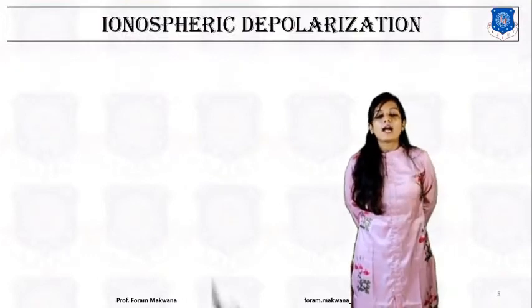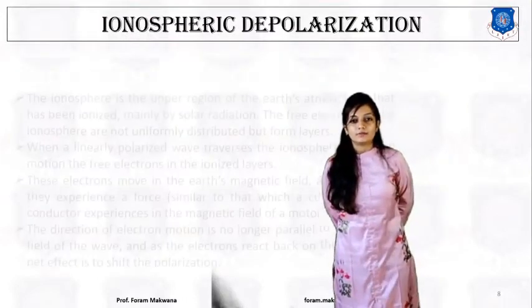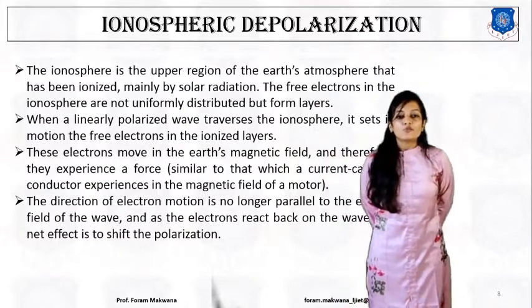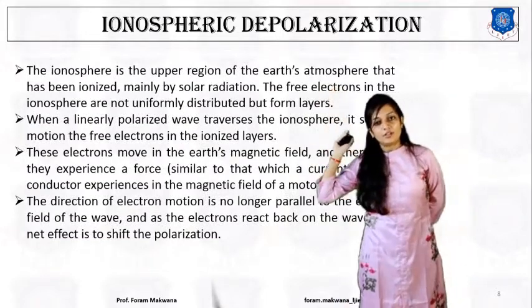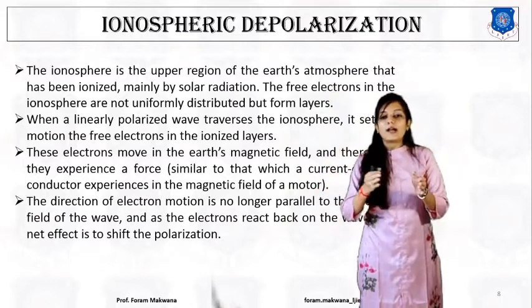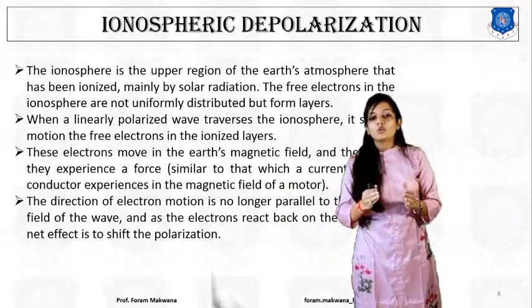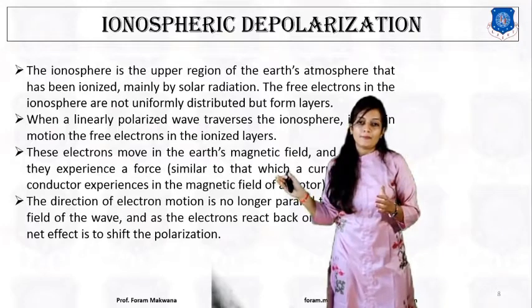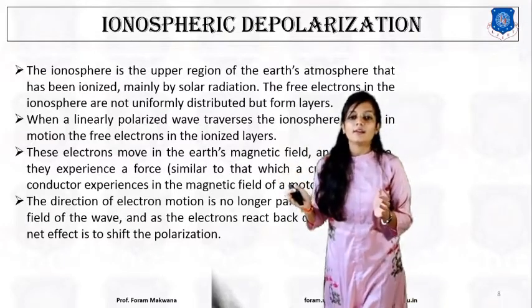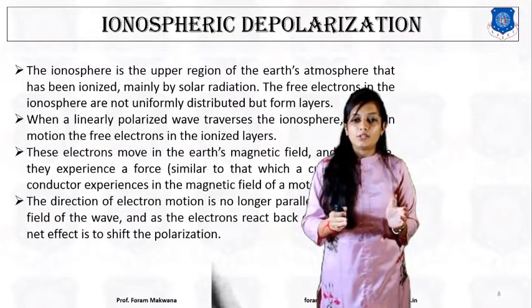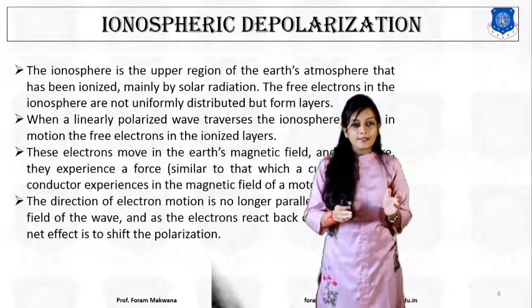Now, what is ionospheric depolarization? The ionosphere is the upper region of the Earth's atmosphere in which the different ions are non-uniformly distributed and they are ionized by the solar radiation. Okay.